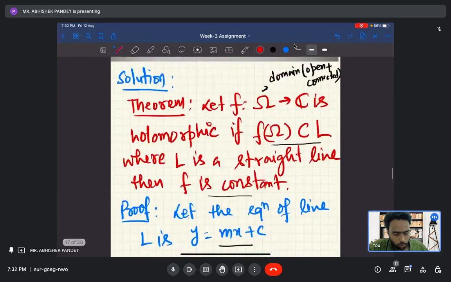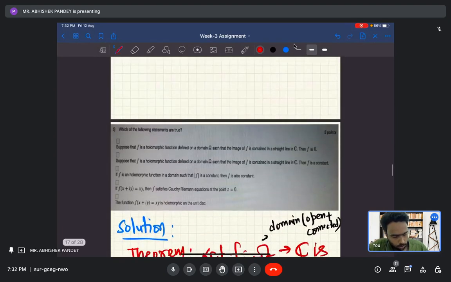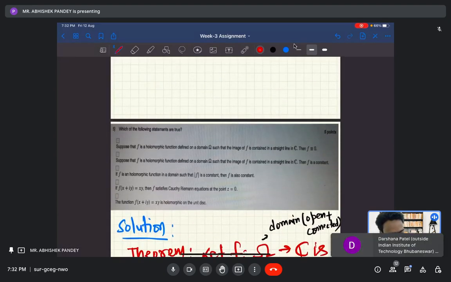So what have we proved? We have proved that if the image of a holomorphic function lies on a straight line, then that holomorphic function is nothing but a constant function. So according to that, this one is false. You can check, you can take any constant function, not only 0. So this is false.